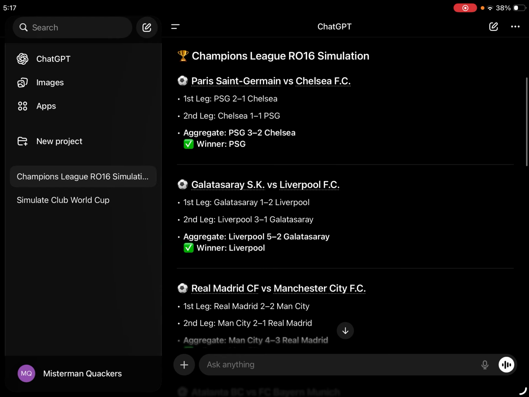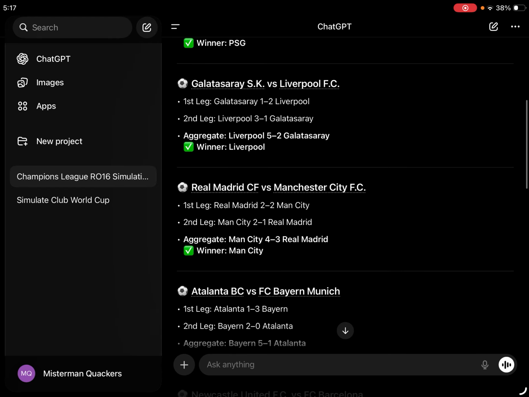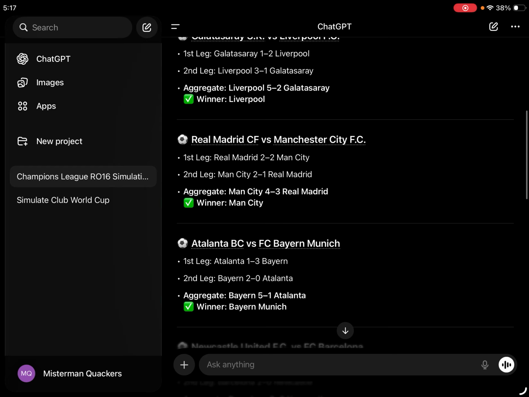Next match, we have Real Madrid versus Manchester City. Now, Real Madrid, I believe, didn't get into the top 8 this year. They were 9th, and Man City was 8th, narrowly getting into the top 8. Now, Real Madrid could have gotten into the playoffs if it wasn't for that last-minute goal, Anatoly Trubin.